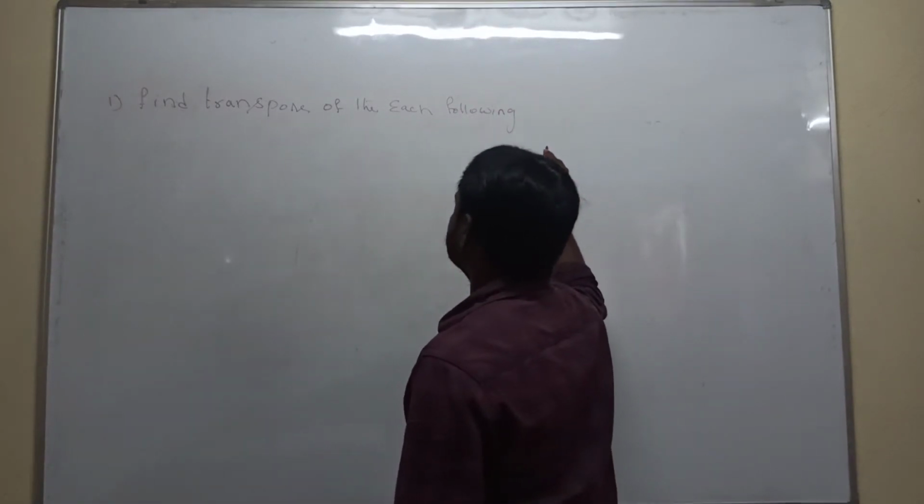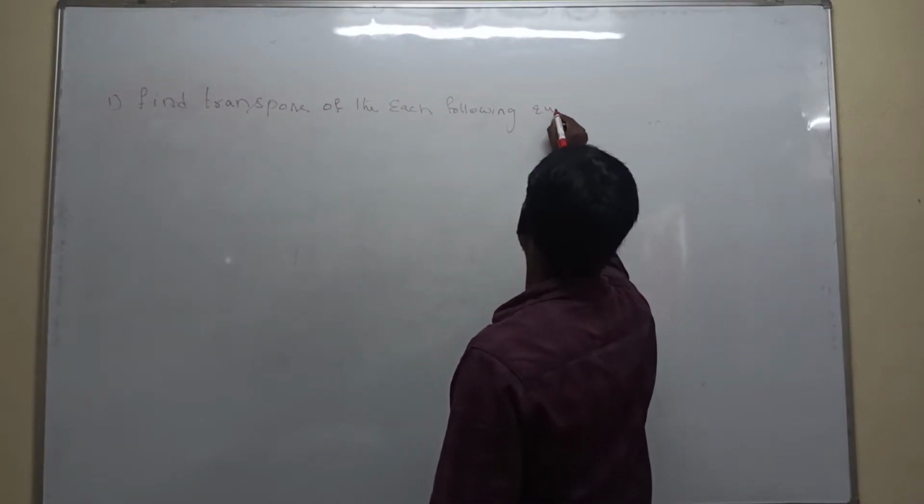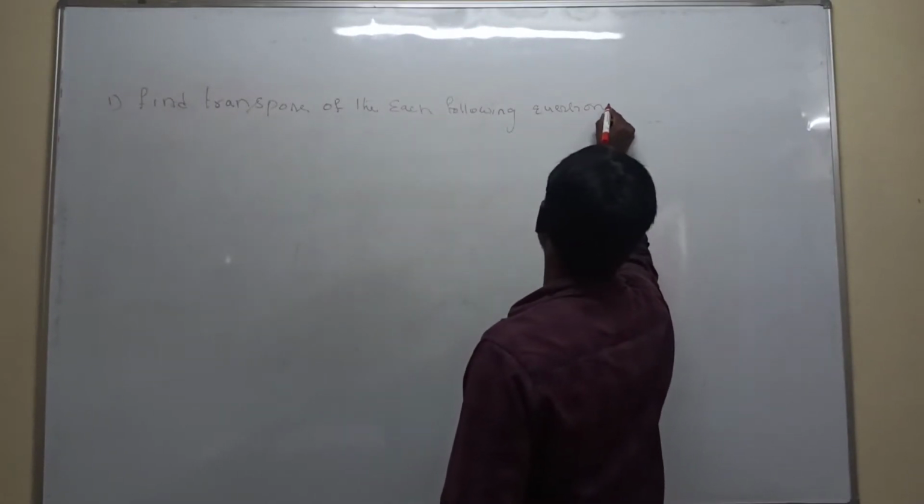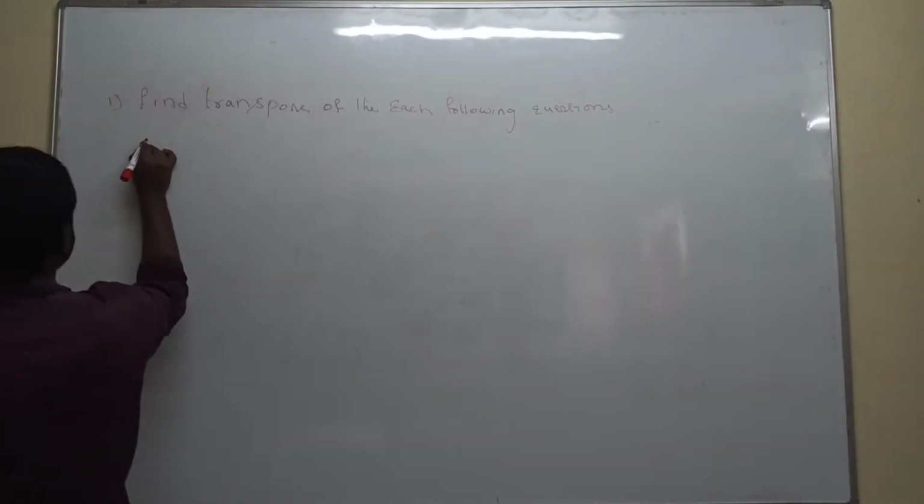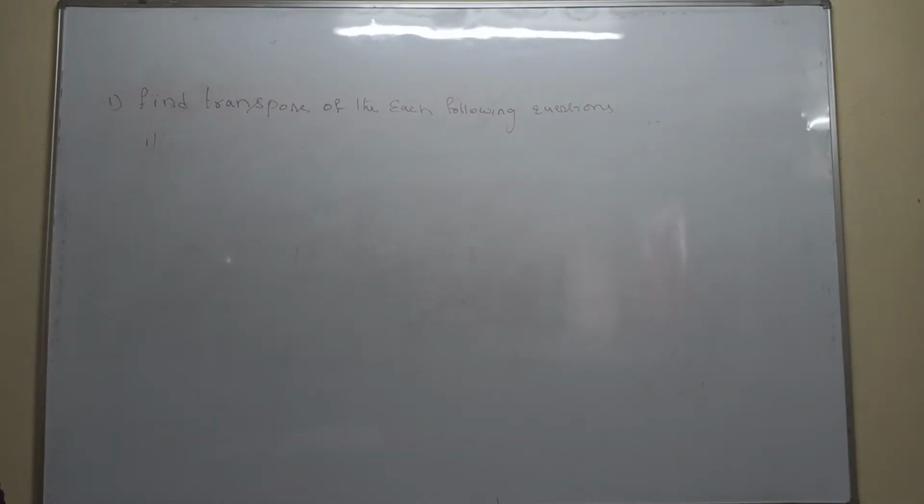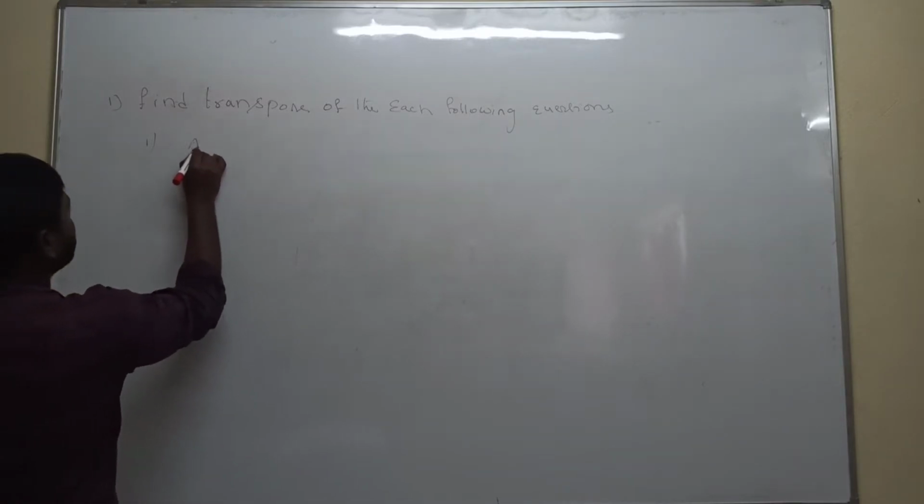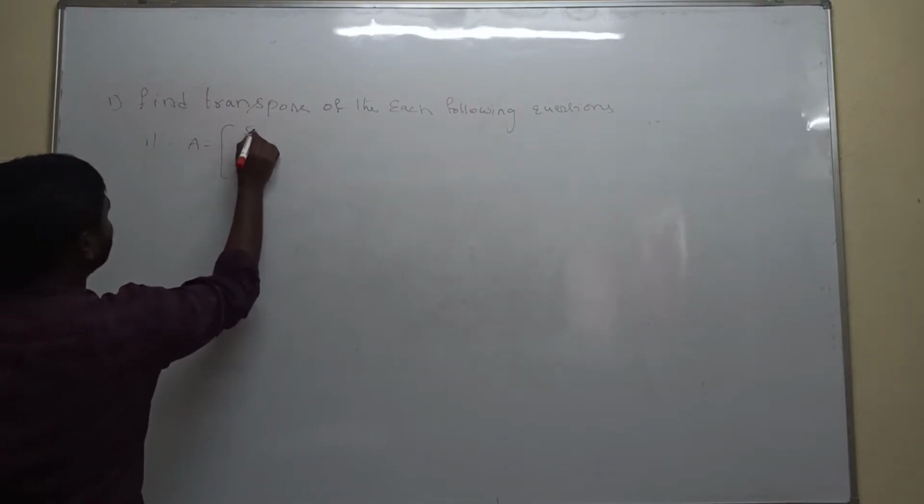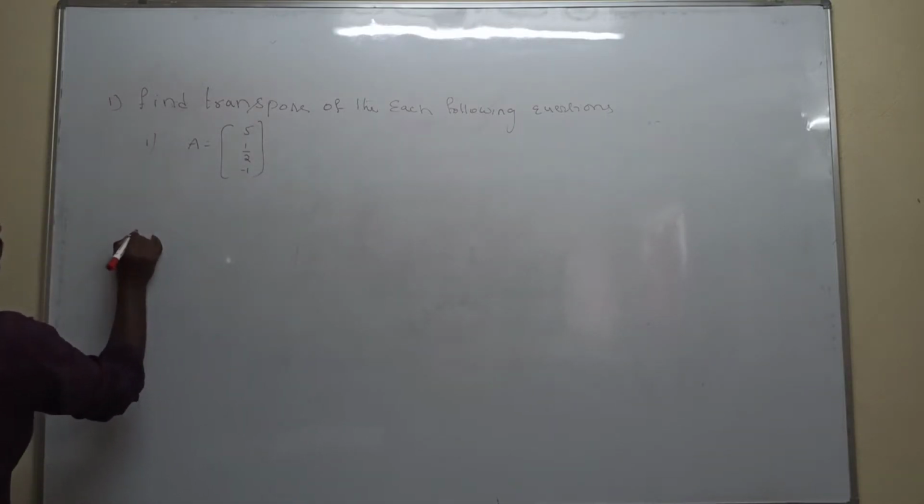Find the transpose of each of the following. See the first question: capital A is equal to the column matrix 5, 1 by 2, minus 1. Next, second question.